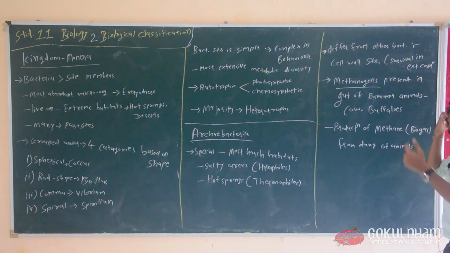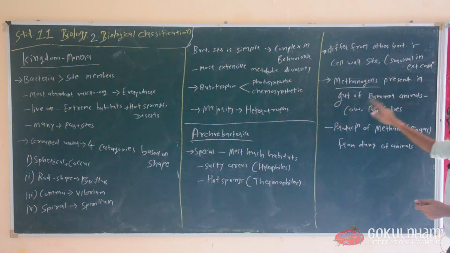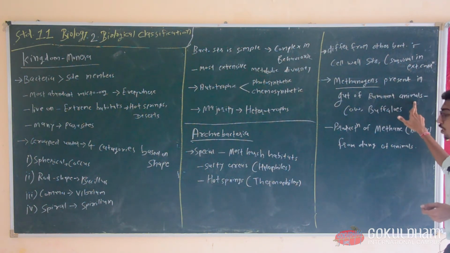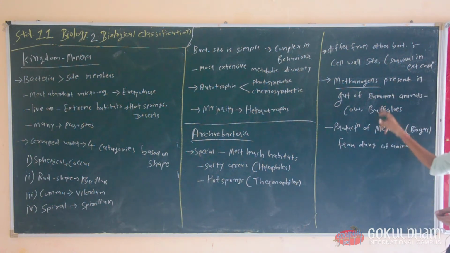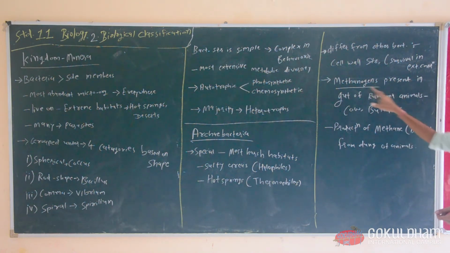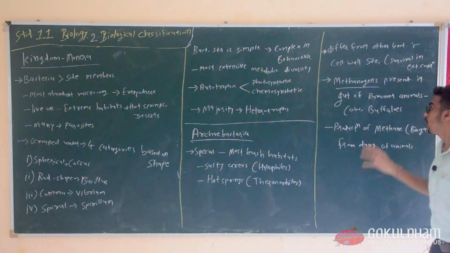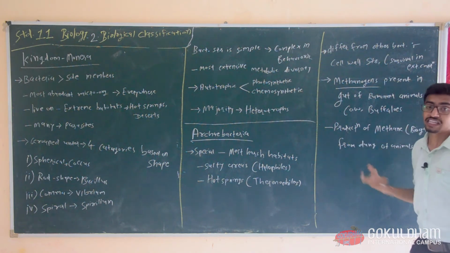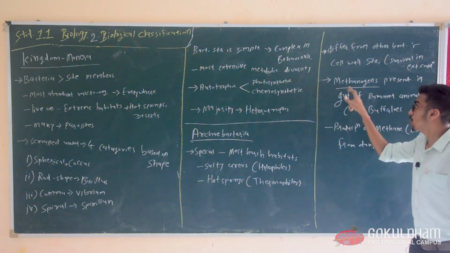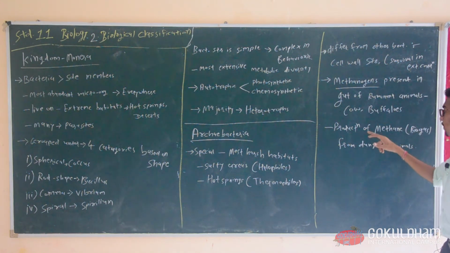Now methanogens, another type of bacteria. Methanogens are present in the gut of ruminant animals, for example cow, buffaloes, goat. They are ruminant animals, and the methanogens are the bacteria present in the gut of these animals. They produce methane gas. The bacteria methanogens produce methane gas, that's why the name methanogens.